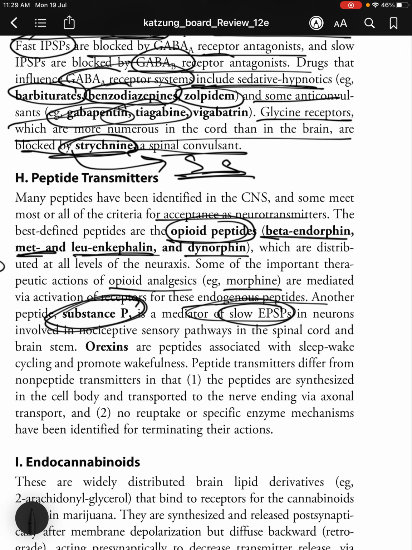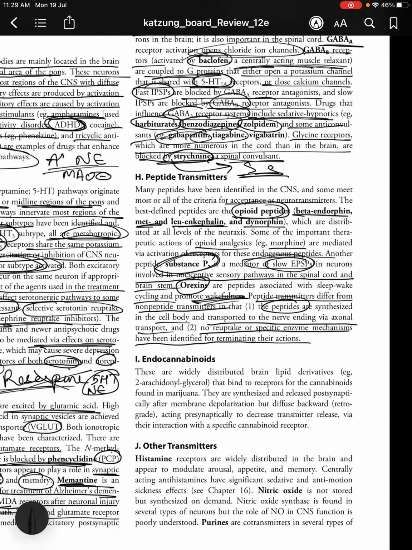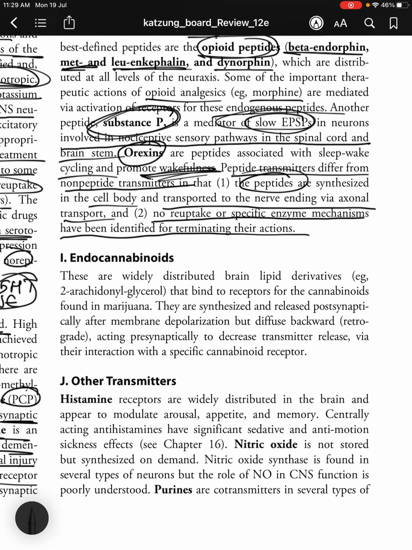Another peptide, substance P, is a mediator of slow EPSPs in neurons involved in the nociceptor sensory pathways in the spinal cord and the brainstem. Orexins are peptides associated with sleep-wake cycling and promote wakefulness. Peptide transmitters differ from non-peptide transmitters in that the peptides are synthesized in the cell body and transported to the nerve ending via axonal transport, and no reuptake or specific enzyme mechanisms have been identified for terminating their actions.